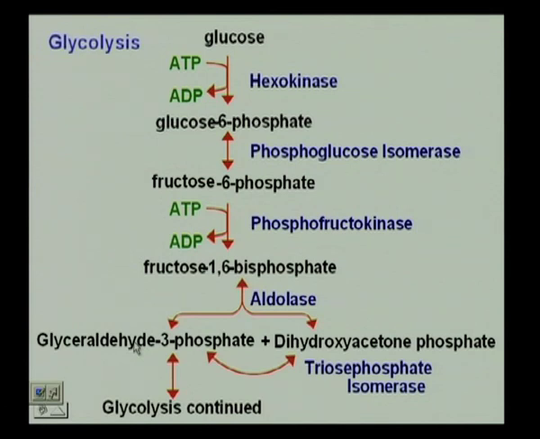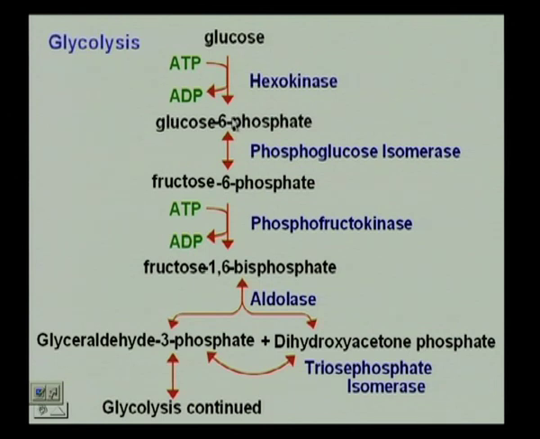Okay. Now, in the steps that we wrote here, if you notice, the steps that involve the addition of the phosphate are irreversible. So, glucose forms glucose 6-phosphate with the breakdown of ATP to ADP.